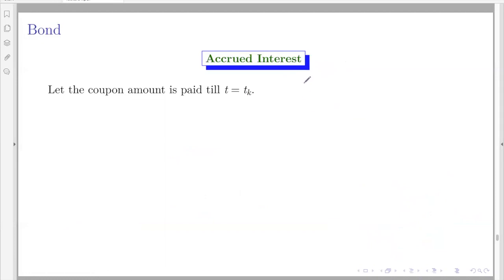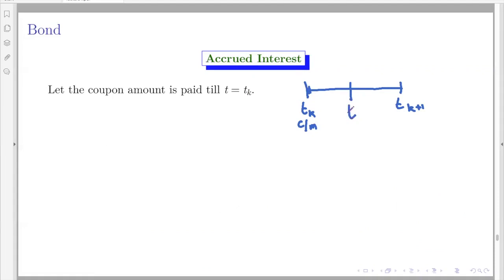So at T K, the holder received the coupon payment, and then before the next coupon payment, anytime he or she can sell the bond as per their convenience. So it need not be very close to the coupon payment time.